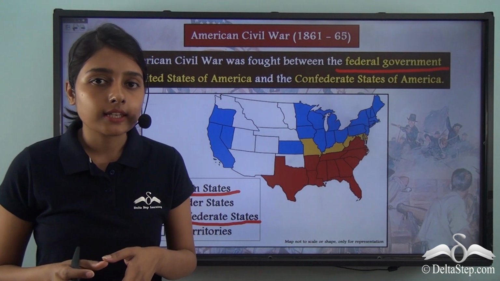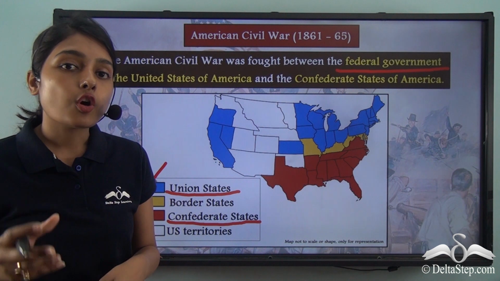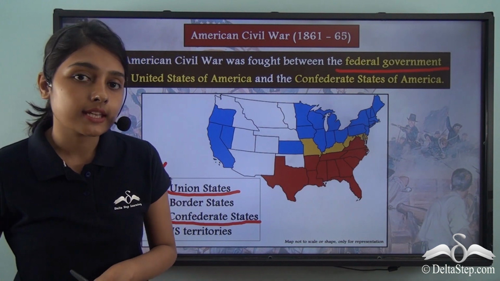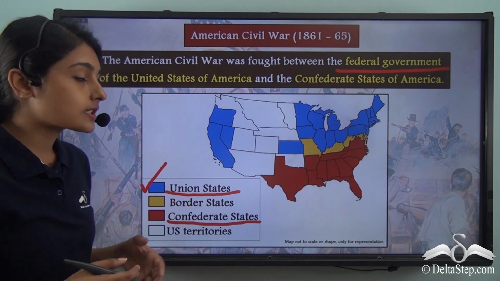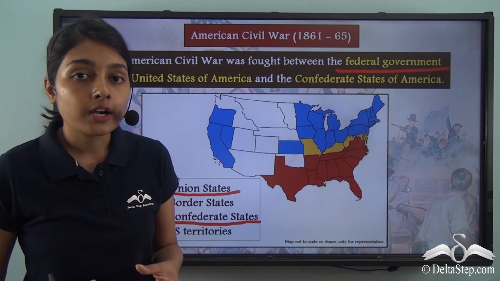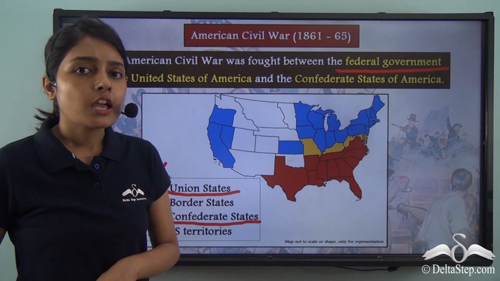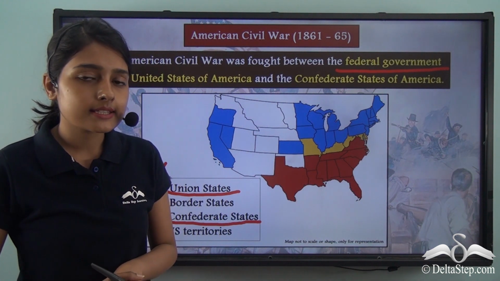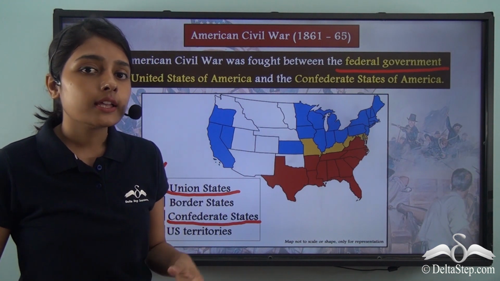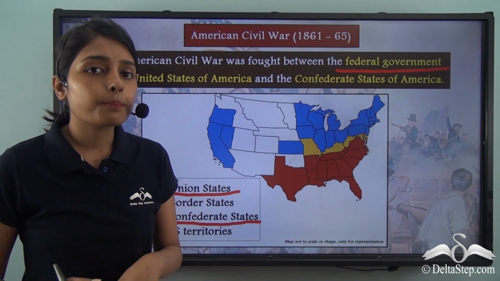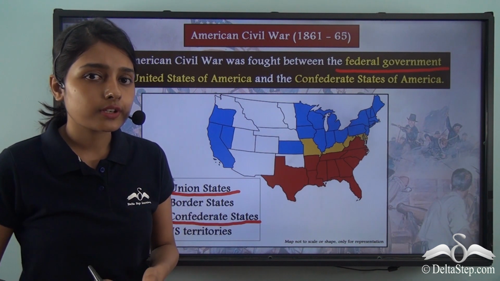The northern states inevitably got an edge over the southern states. That is, these various Union states were more powerful than the Confederate States. Now, what is the reason behind this? As in, why were the Union States more powerful than the Confederate States?